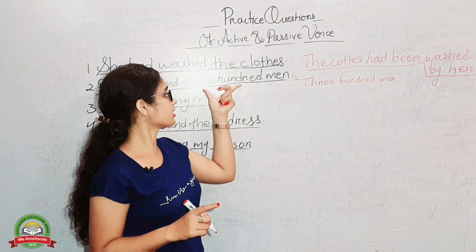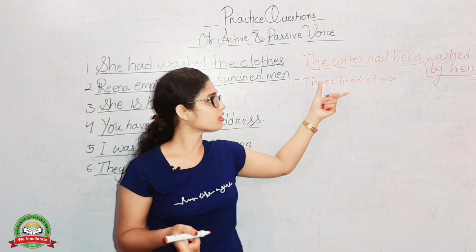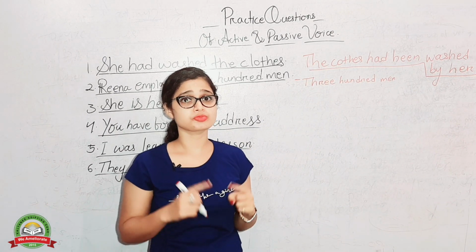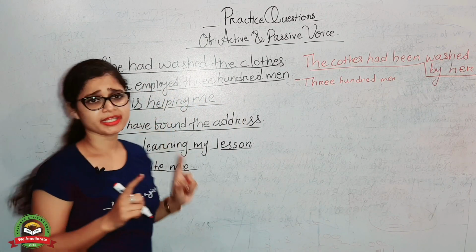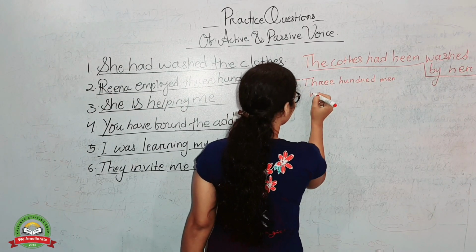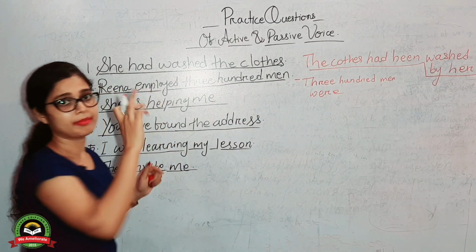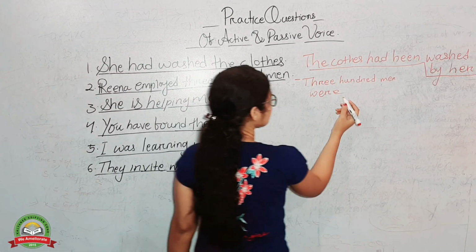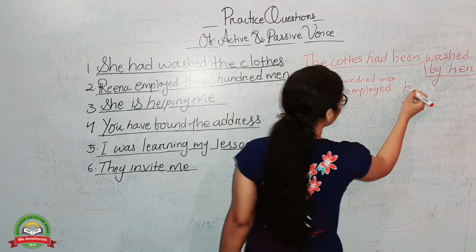Now we took the object and we made it subject, and now we have to recognize if it is singular or plural. It is plural, so we have to use were, because the sentence is in past simple tense, right? 300 men were employed, verb 3 we have to use. 300 men were employed by whom?